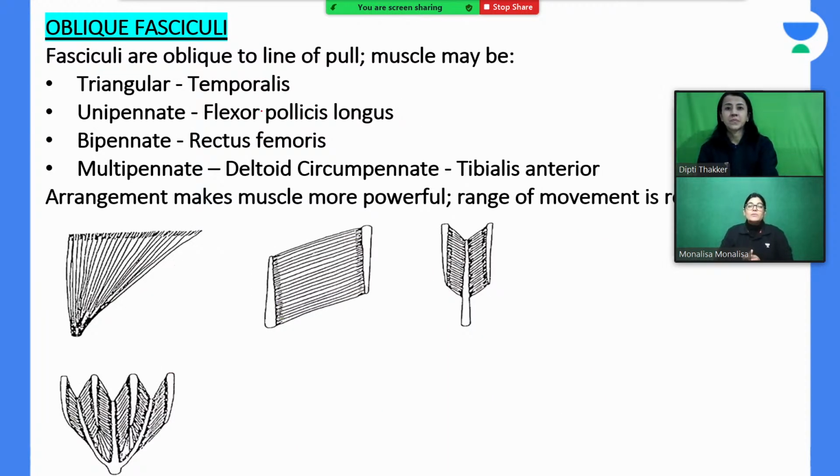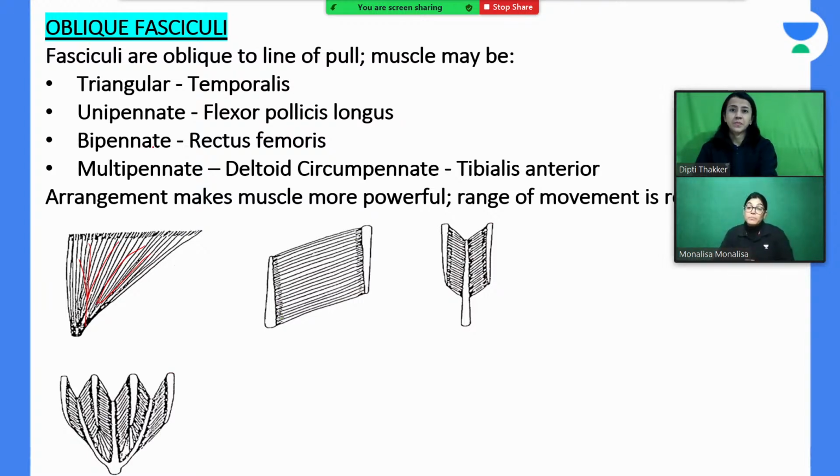Now coming to oblique fasciculi. What happens here? The muscle fibers are converging at a point. These muscle fibers are converging at one point. You can see it is fan-like or triangular, and it is converging at a point. It can converge on the sides, it can converge in the midline, or it can have different kinds of shapes like pinnate.